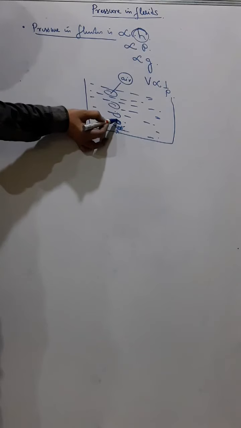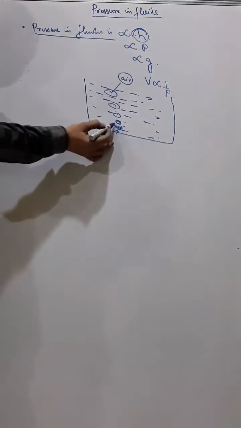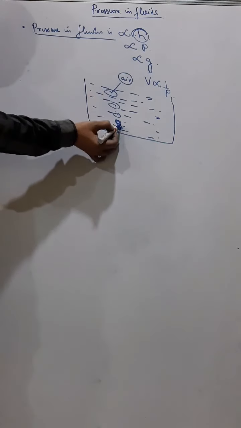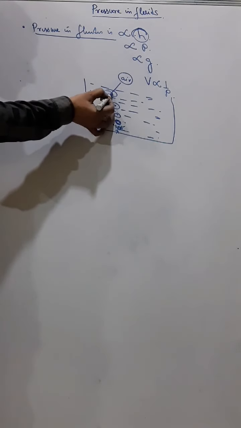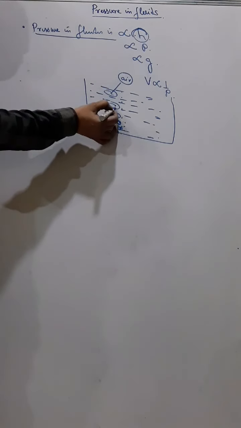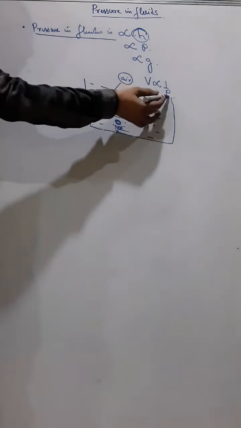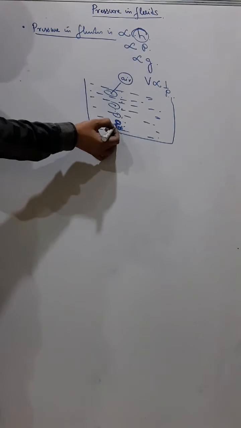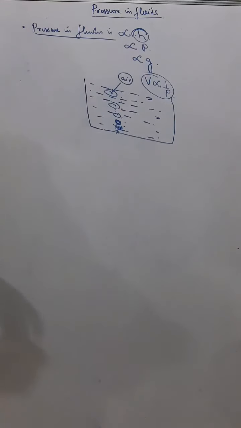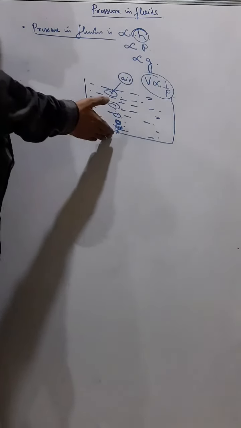Now as the bubble rises, the pressure decreases, the volume increases. As it rises higher and higher, the depth is decreasing, so the pressure is decreasing, and decreasing pressure means increasing volume according to Boyle's law. So that means at a greater depth there is always a high pressure.